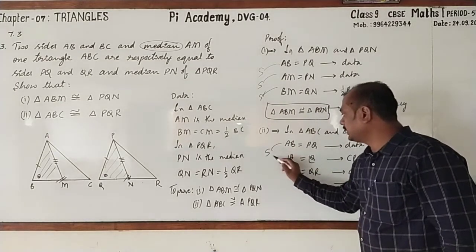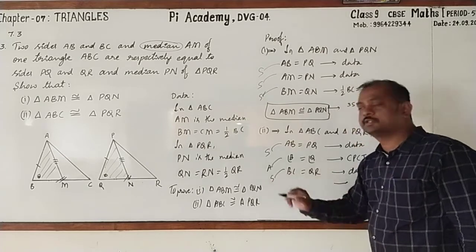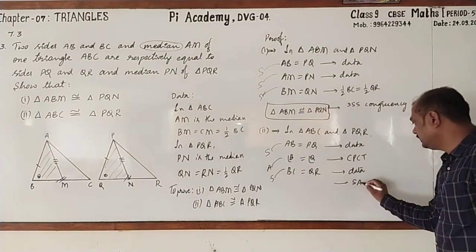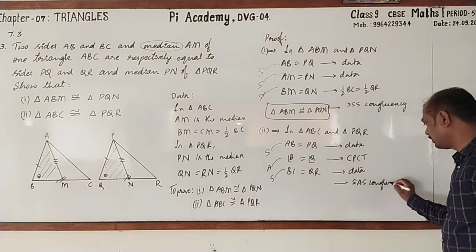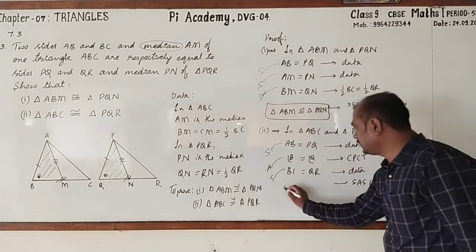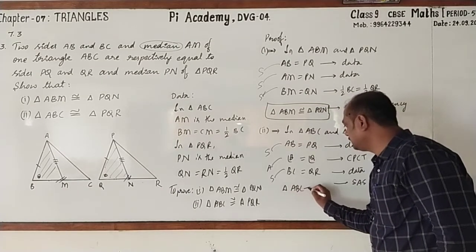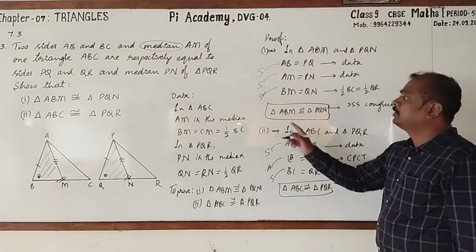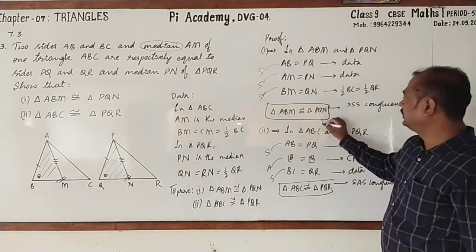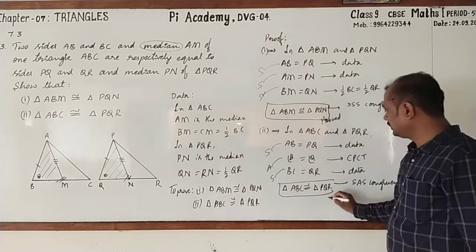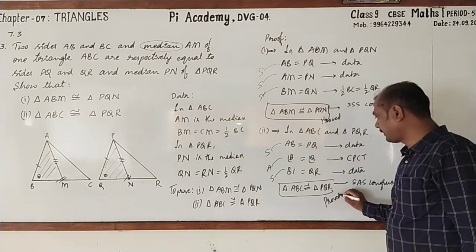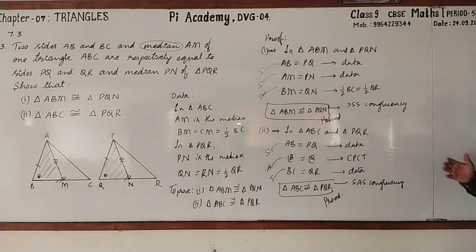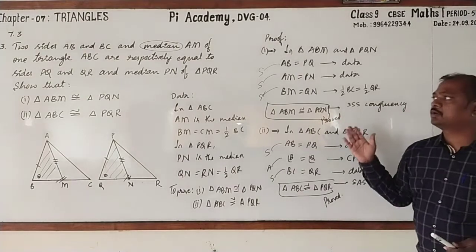Then here is a side, this is an angle and this is a side. According to SAS congruency, we can say that triangle ABC is congruent to triangle PQR. See that? Both are proved. Here, the first one is proved, and the second one also. Hope that you have understood this. Please go for copying this.